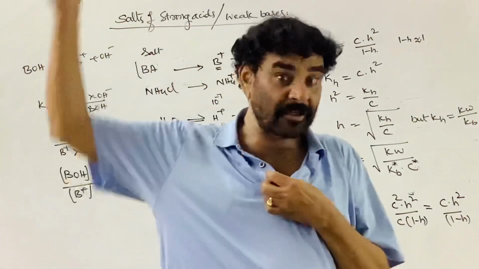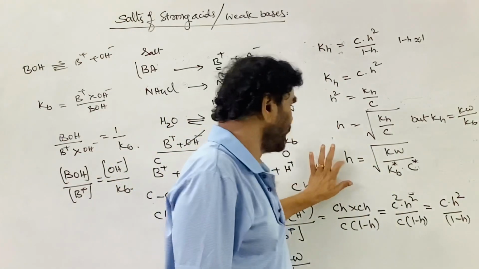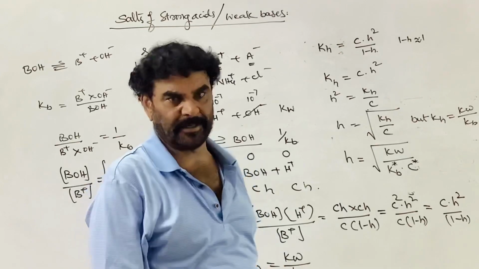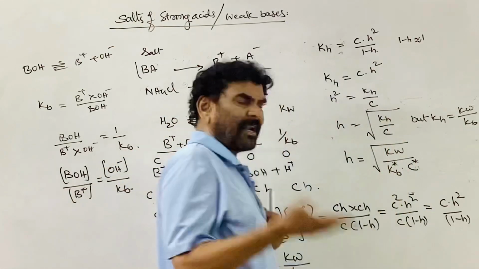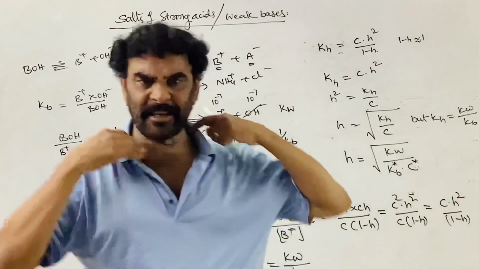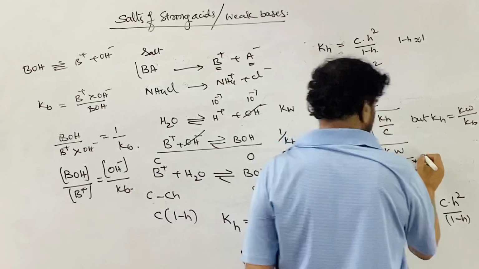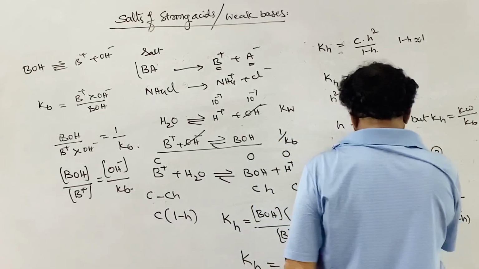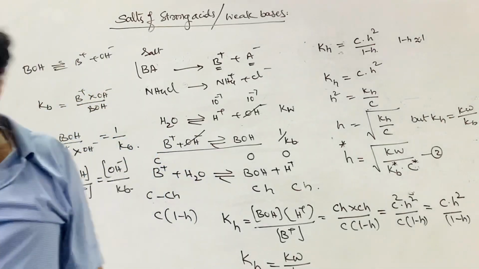With dilution, by Ostwald dilution law, as the dilution increases, the degree of hydrolysis increases. This is the relation. And it also depends on the temperature. As the temperature increases, the degree of hydrolysis also increases. This is the next relation. This is the second relation. From this we can find out the degree of hydrolysis of the given salt.